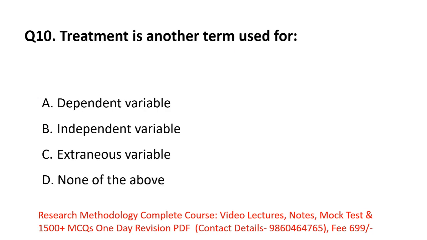Next, treatment is another term used for what? In this question they are asking: the word treatment variable is another name for which variable? Dependent variable, independent variable, or extraneous variable. So remember, in experimental research, researchers find out whether the independent variable is showing some effect on the dependent variable or not.